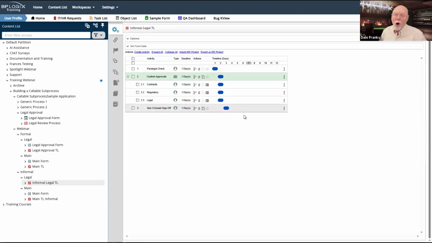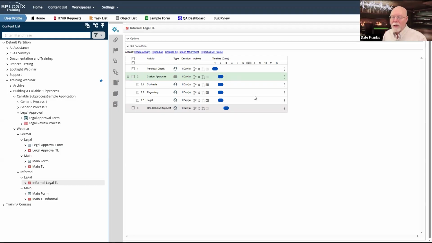Parent activities end automatically when all of the child activities end. So, one of the nice things about parent activities, even if you're not going to do looping, is to have a situation like this where I've got conditional execution based on some value in the form. I don't actually know what's going to run, but only one thing is going to run. It's all going to run in parallel. And I want to be sure that whatever runs, all three of these activities are done before I call my general counsel sign off. So if I use a parent, then the parent will simply run as long as any child activities are running. And then once they stop, it ends automatically.